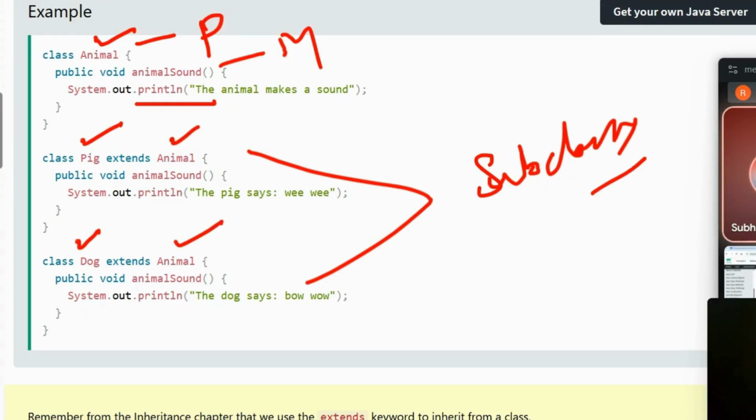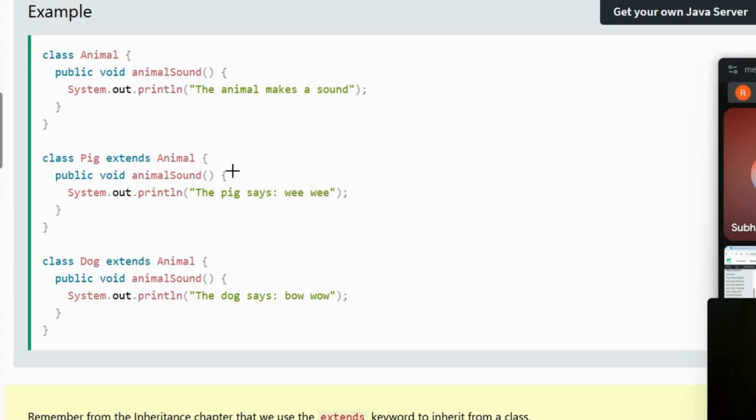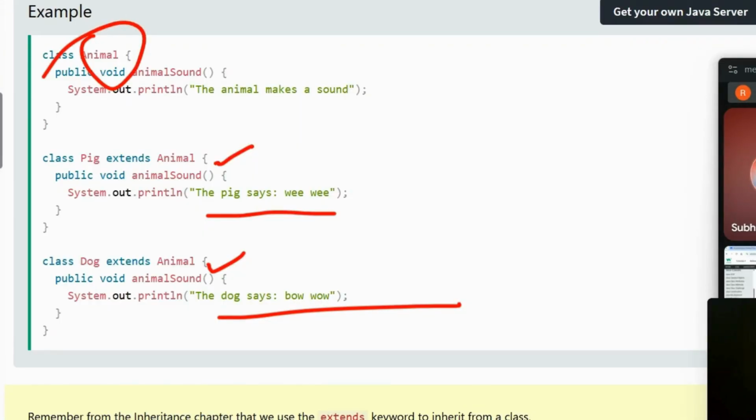Both of them. And how do we get to know that this class has been extended from a parent class? By the keyword. Am I clear? Okay. Now, public void animalSound is a method here, and they're trying to print this. And then we have another method, animalSound, again used here, right? And they're trying to print it. Okay. So basically, this method has been inherited from the parent class, which is Animal, right? Okay. And each of them has their own printing statements.